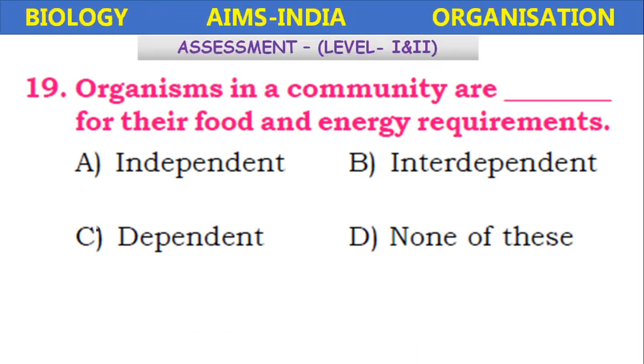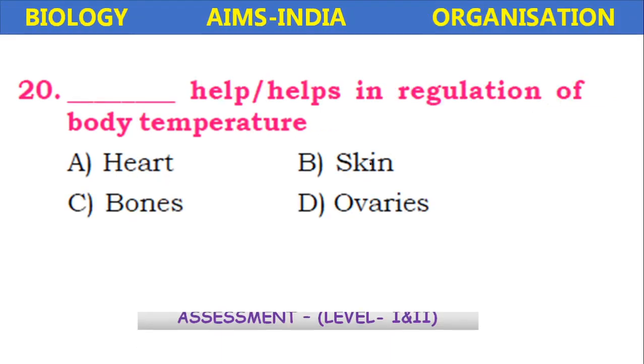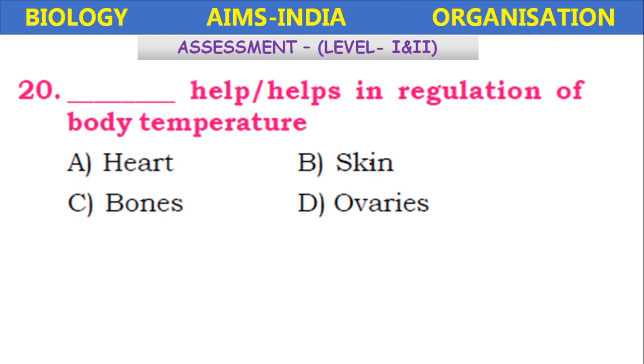Organisms in a community are dash for their food and energy requirements: independent, interdependent, dependent, none of these. So definitely interdependent. Plants depend on animals, animals depend on plants for different aspects. So plant community and animal community together form the ecosystem.